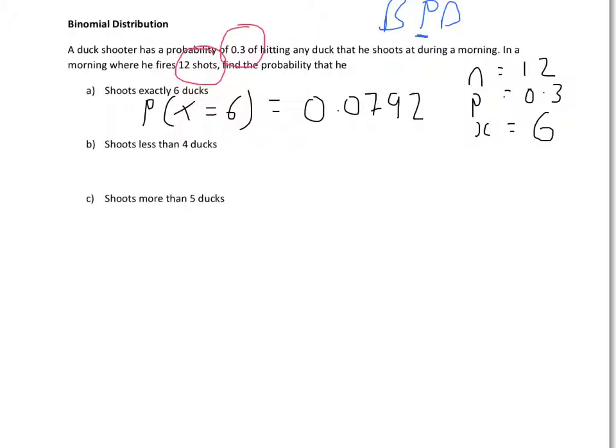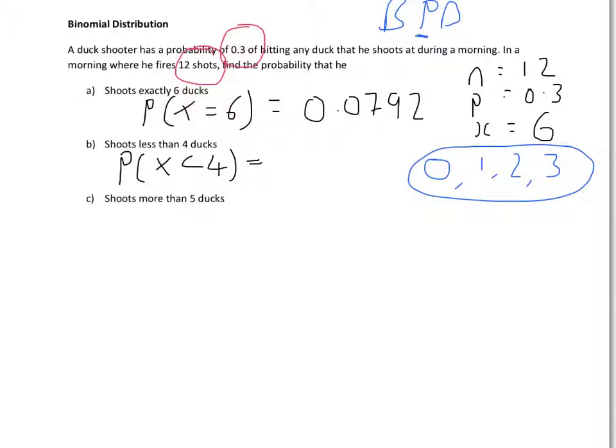However, if we want less than 4 ducks, what do I want? I want the probability that X is less than 4. Well, what's that equal to? We could hit 0, we could hit it once, we could hit 2 ducks, we could hit 3 ducks. But if we hit 4 ducks, we haven't hit less than 4. So these are the only numbers we want.